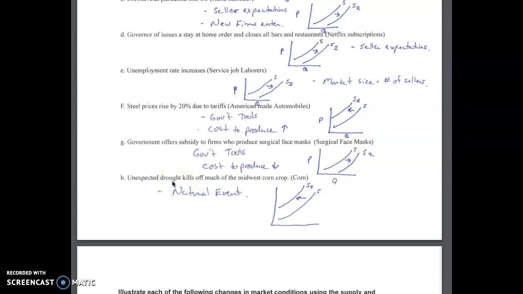And if there's an unexpected drought that kills off much of the Midwest corn crop, this would be a natural event that decreases the supply at every price level. Due to the natural event, there's just not as much corn. The yields just aren't as high. So supply curve shifting to the left. All right.